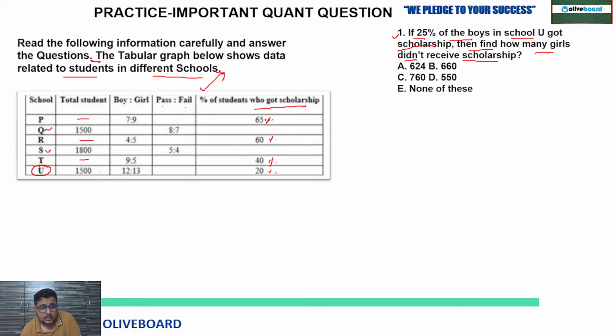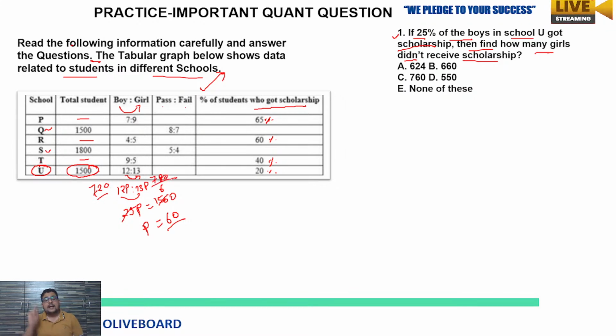So in school U, what data do you have? First of all, total students 1500. Boys and girls ratio 12:13, meaning 12 parts belong to boys and 13 parts belong to girls. So total how many parts? 25 parts. 25 parts total equal 1500. Now one part would be equal to what? 1500 divided by 25 is 60. Clear? Now 12 times 60 is 720 boys, and 13 times 60 means 780 girls.